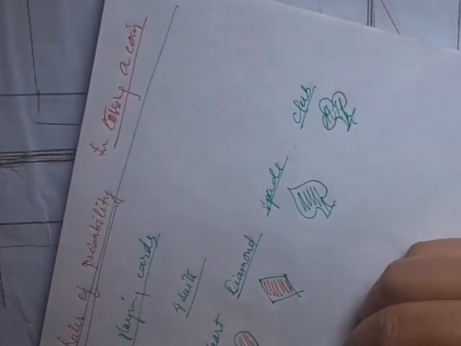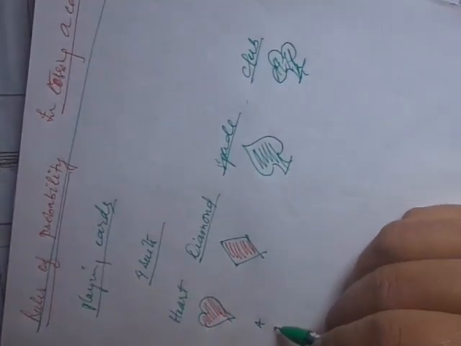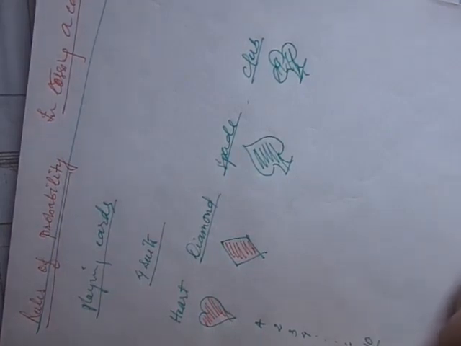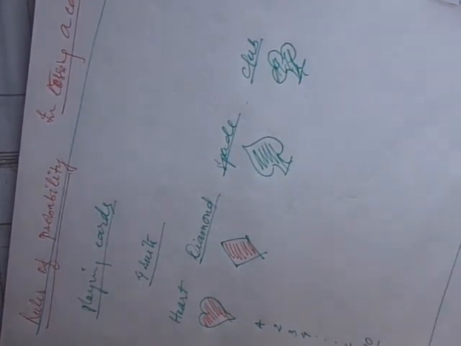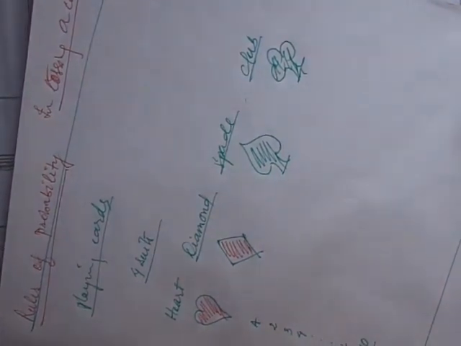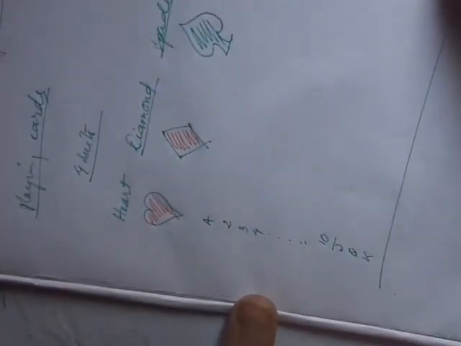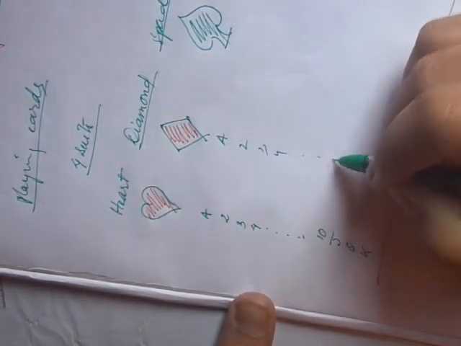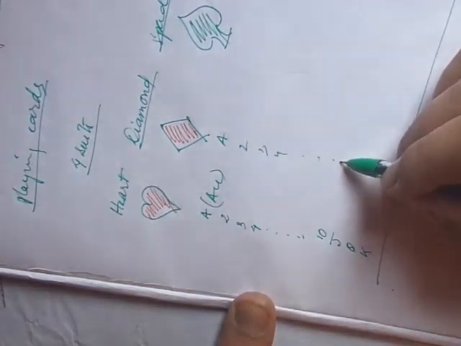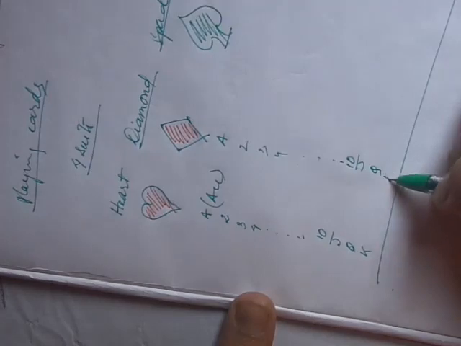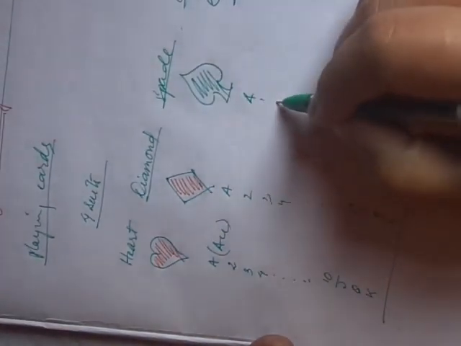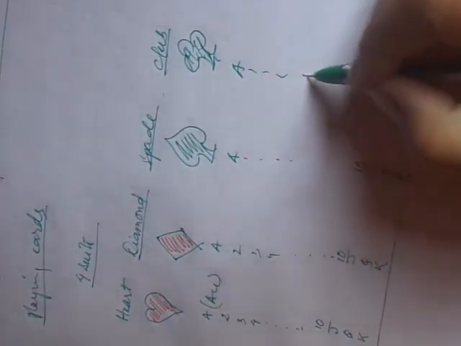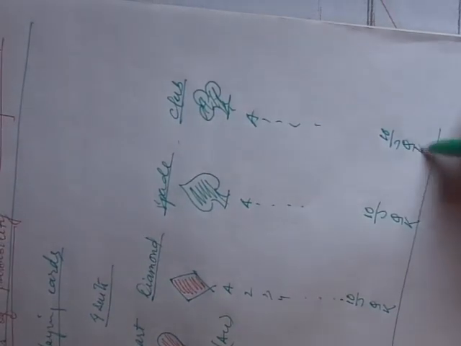This one starts with A. Then it goes 2, 3, 4, and goes on like this, then 10, Jack, Queen, King. For diamond also, you start with A, then 2, 3, 4. A is ace, we call it ace. Then 10, Jack, Queen, King. For this also, starting with A, it goes on like this, 10, Jack, Queen, King. Here also start with A, and 10, Jack, Queen, King.